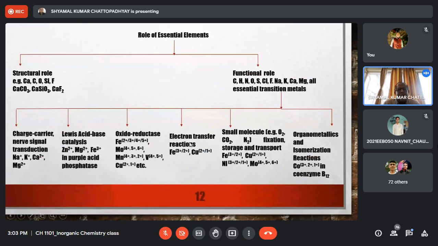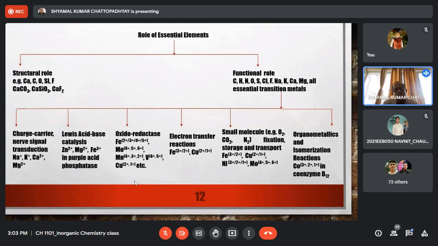And there are certain electron transfer reactions in our body, redox reactions, which are carried out mainly by iron and copper. There are certain oxidoreductase reactions, that means electron transfer reactions, which involve either oxygen transfer or hydrogen transfer. They are either hydrogen addition or oxygen addition, or hydrogen elimination or oxygen elimination.